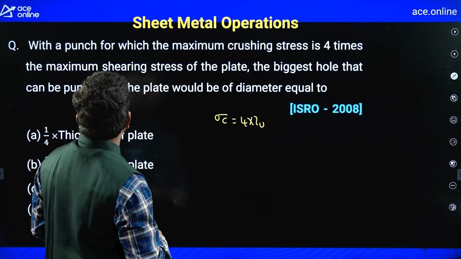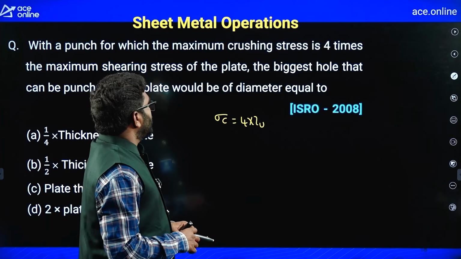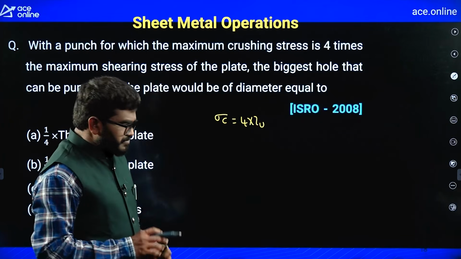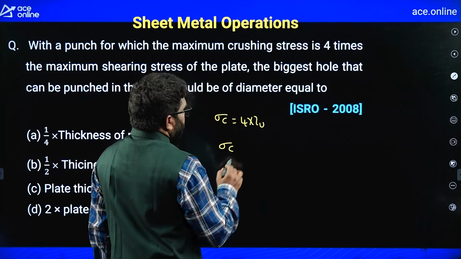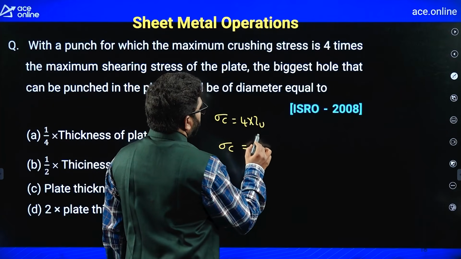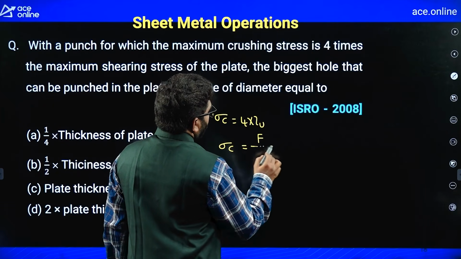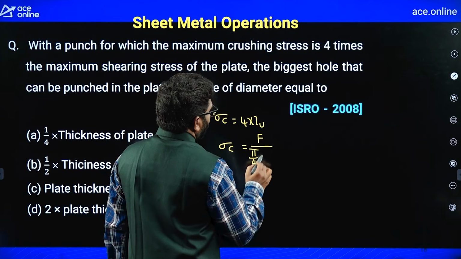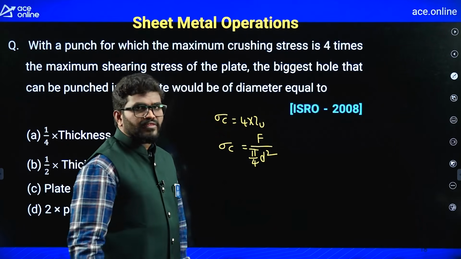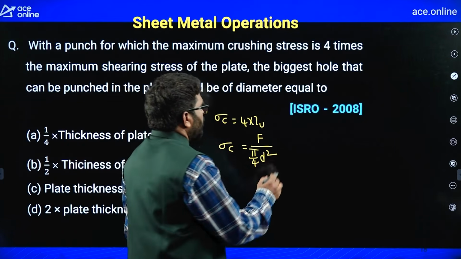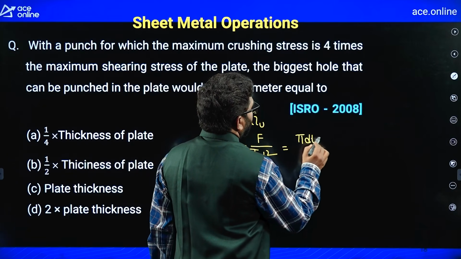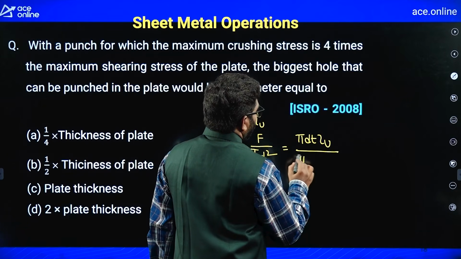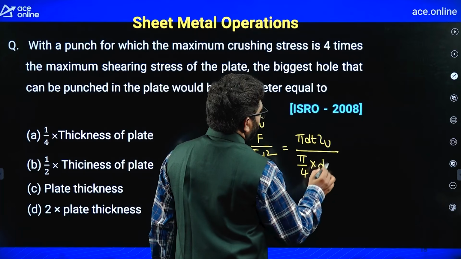The biggest hole that can be punched in the plate would be diameter equal to, remember, the compressive stress is equal to punching force divided by pi by 4 into diameter square. Okay. Now punching force is equal to pi d t tau u, by pi by 4 into d square.